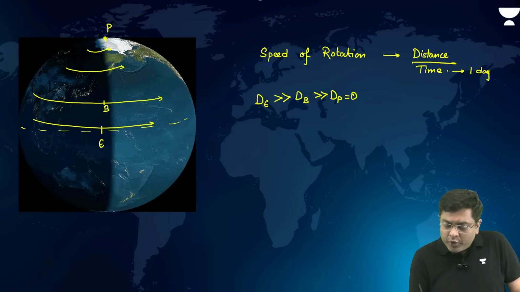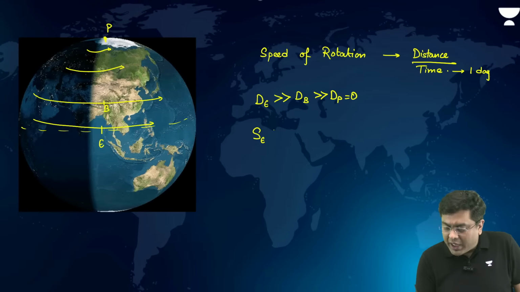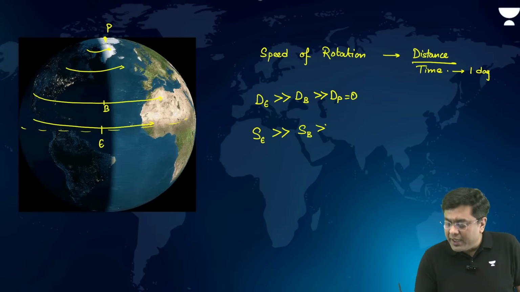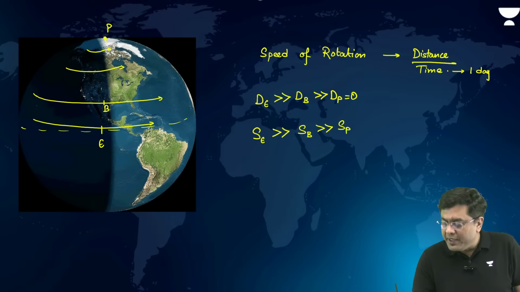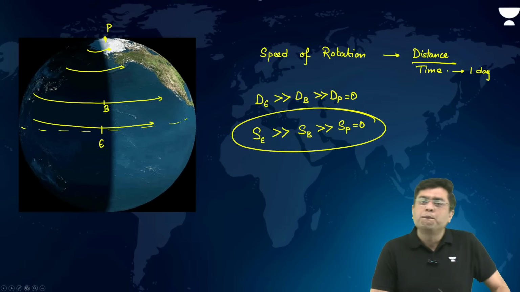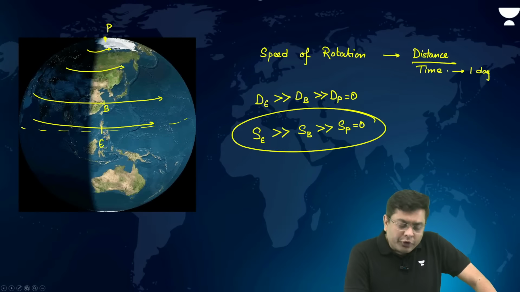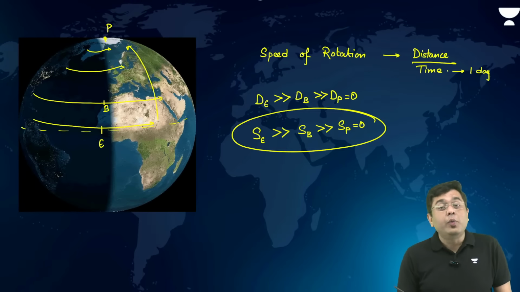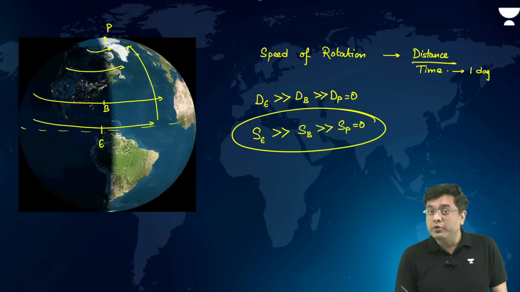So speed of rotation at E will be much higher as compared to speed of rotation at B, which will be much higher as compared to speed of rotation at P, which will be 0. Isn't it? So speed of rotation reduces as you move from equator to the region of poles.